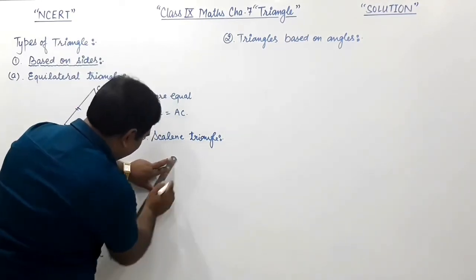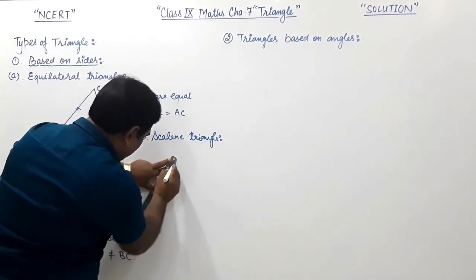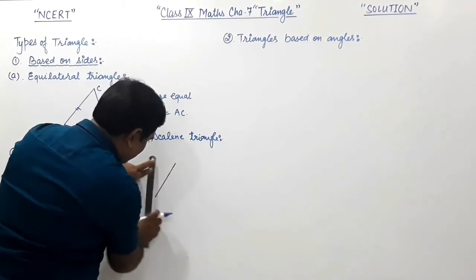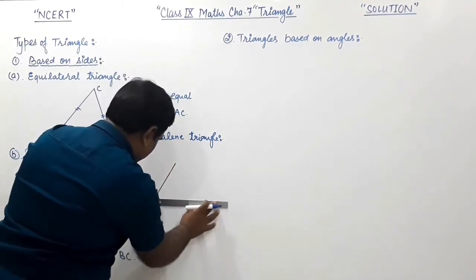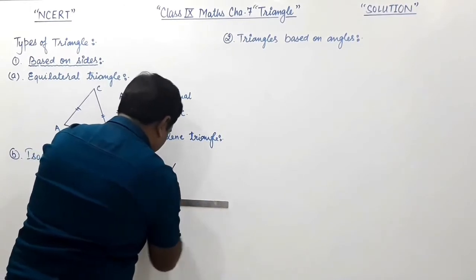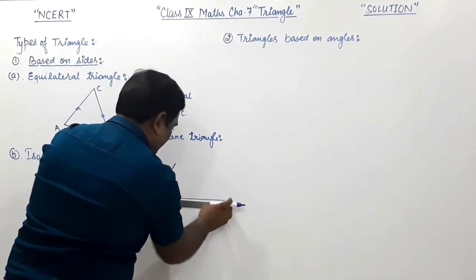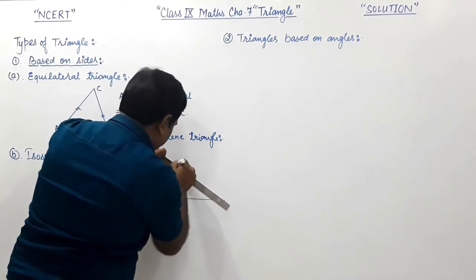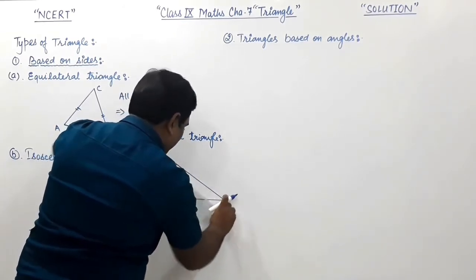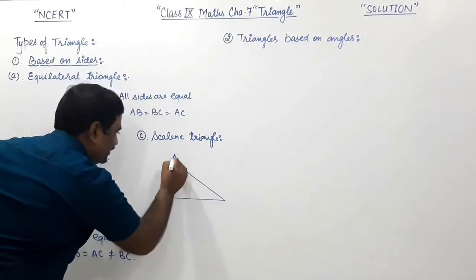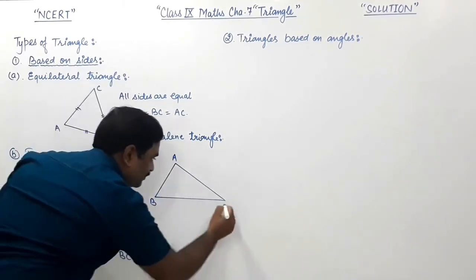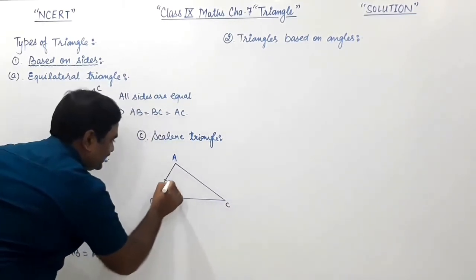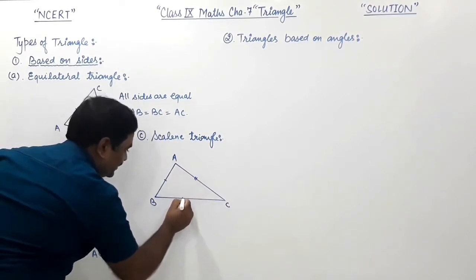For example, you have drawn three sides with different measures. So this triangle is called a scalene triangle. Right? You can see from the figure, sides AB, BC and AC, they all are different.